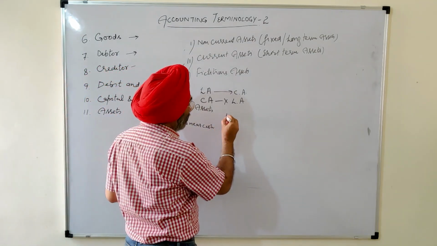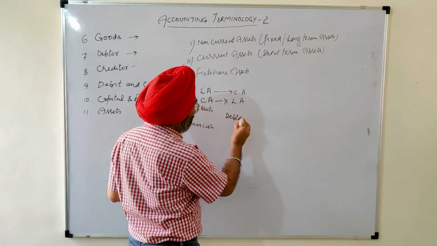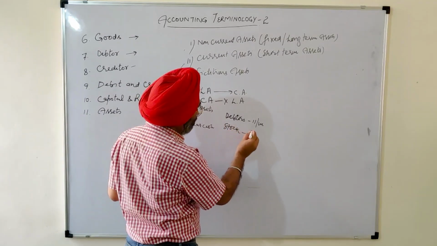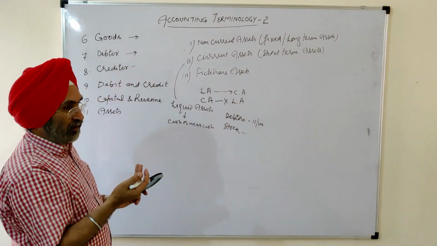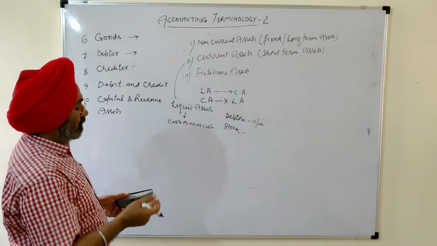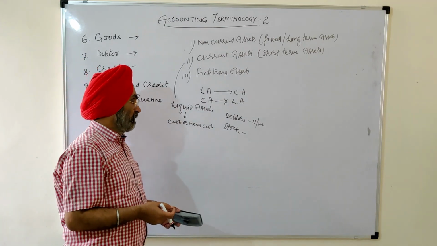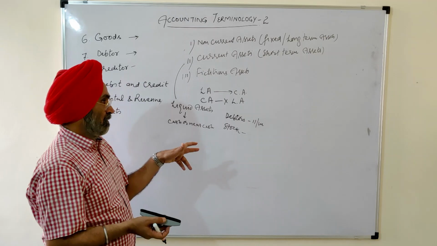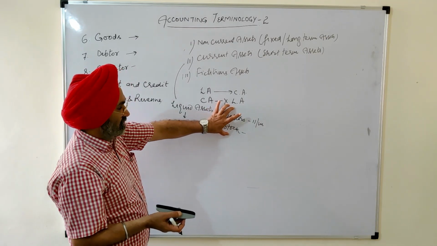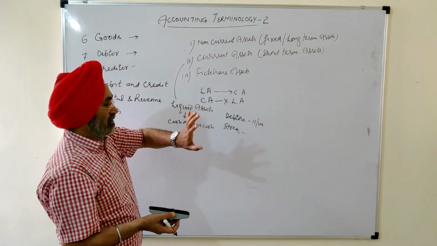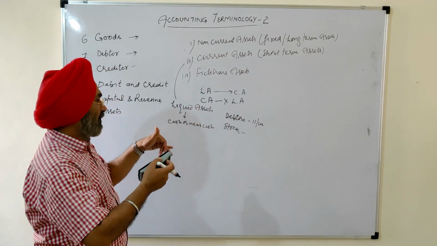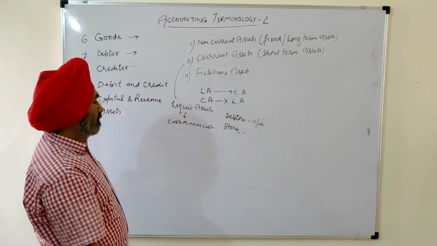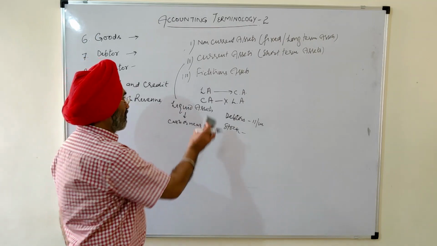For example, debtors may make us the payment after 11 months. Stock of goods, we may not be able to sell it, we may not be able to convert it into cash for any reason, due to change in technology, due to change in fashion, whatsoever reason. This is not easily convertible into cash. So these are current assets, but these are not liquid assets. Liquid asset means which is almost equivalent to cash or cash equivalents. So that is the difference between liquid assets and current assets.